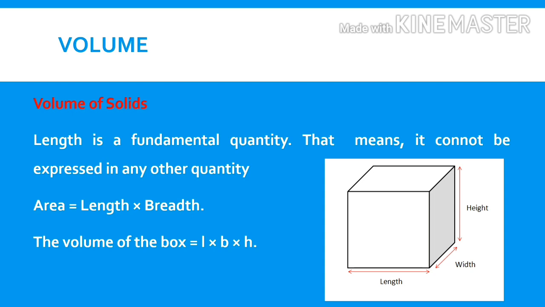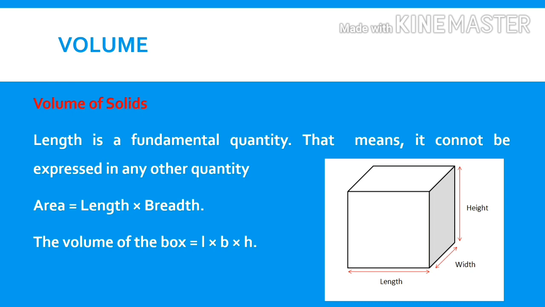We know that length is a fundamental quantity. That means it cannot be expressed in any other quantity. Using length, we can measure area. What is the formula for area? Good. Length into breadth. The volume of the box can also be measured using lengths. Volume is given by the formula length into breadth into height.